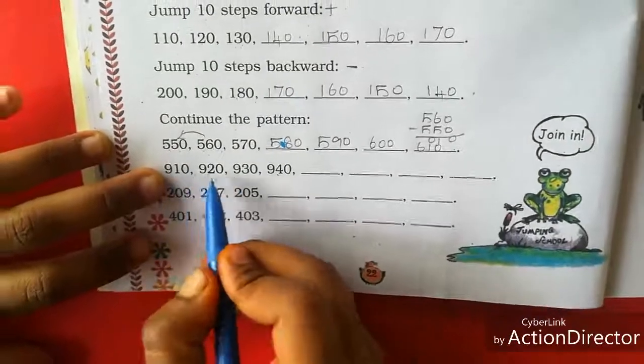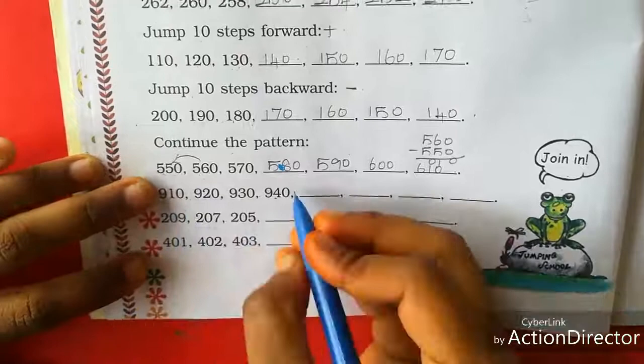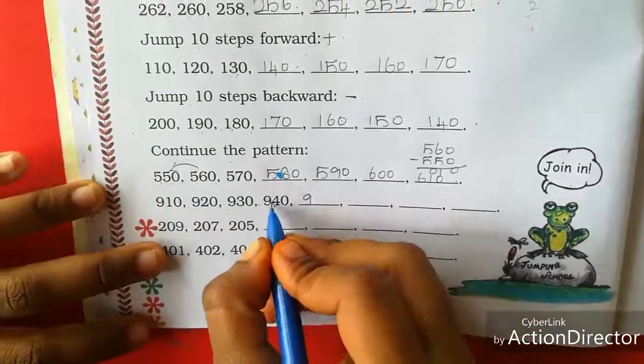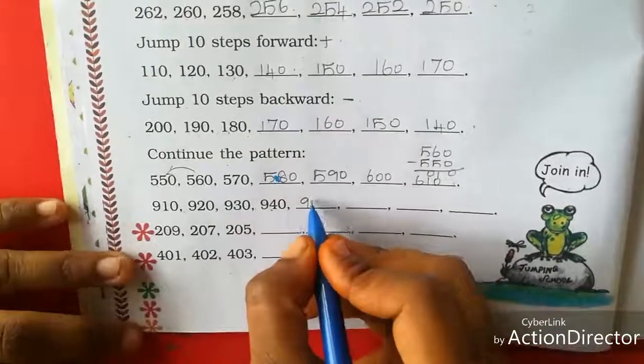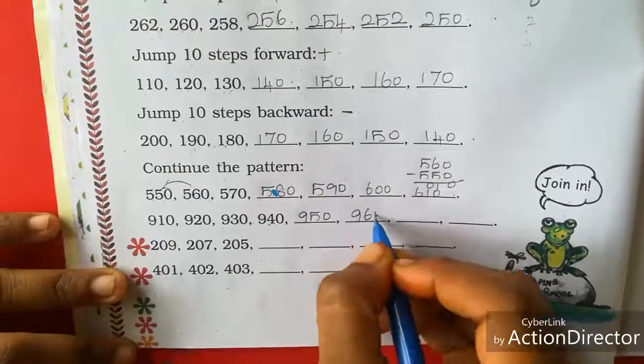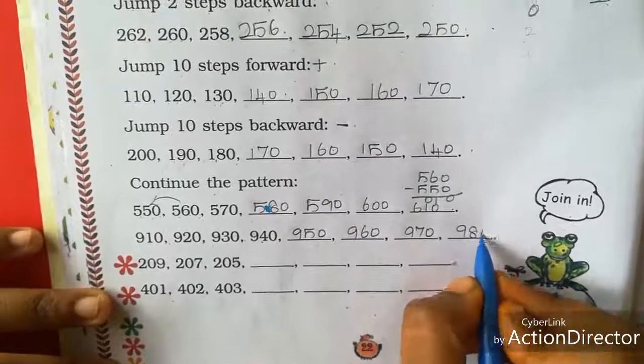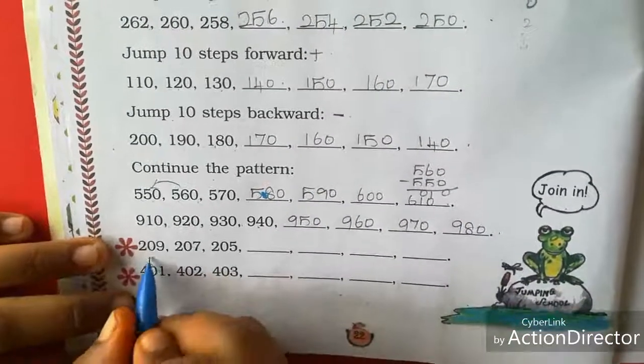Next, 910, 920, 930. It is also the same pattern, forward pattern. So, 10 steps forward pattern. So, 940, 950, 960, 970, 980. Next, 209